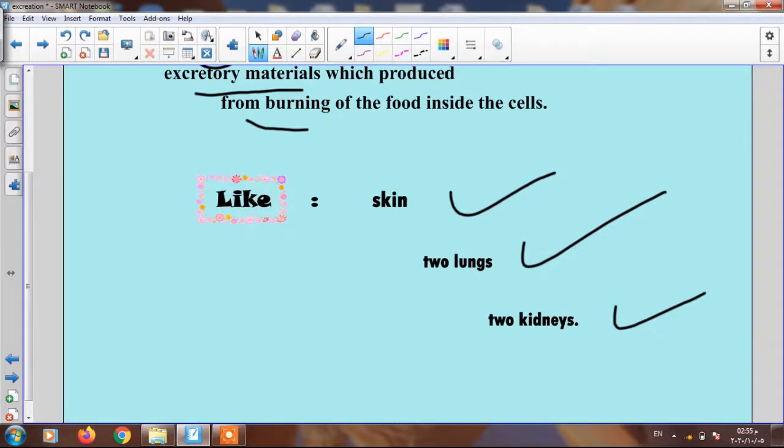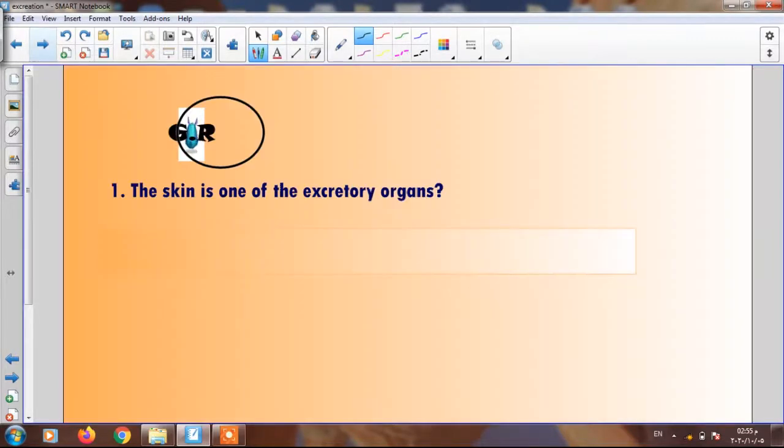Okay, the last point here: the skin is one of the excretory organs. Right or wrong? Of course, right. The skin is one of the excretory organs. Remember, pay attention, not excretory materials.